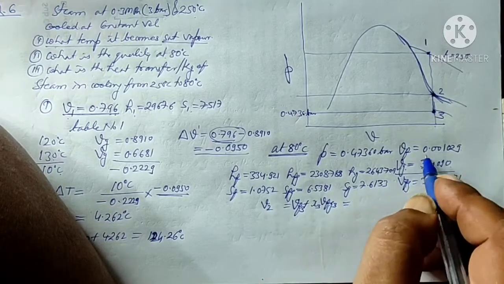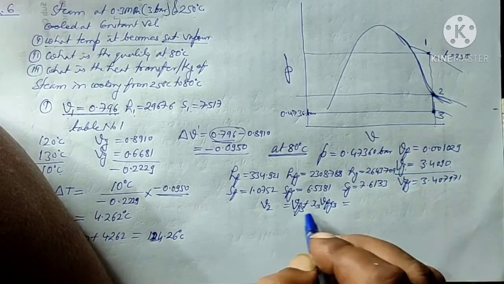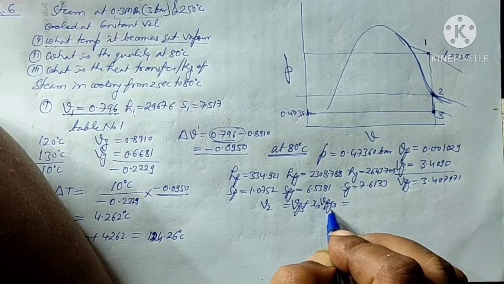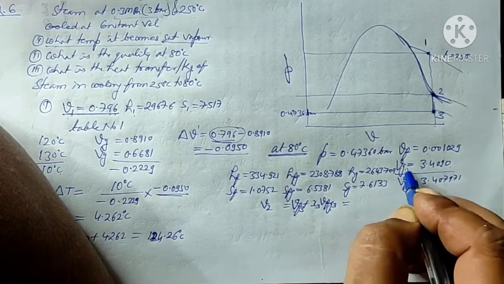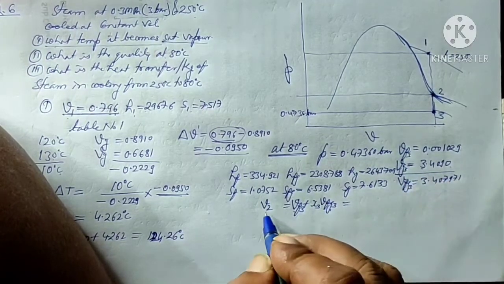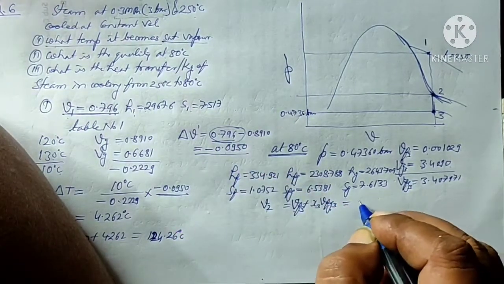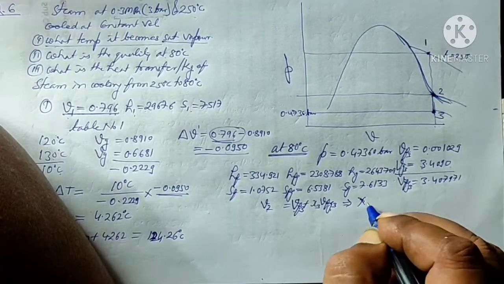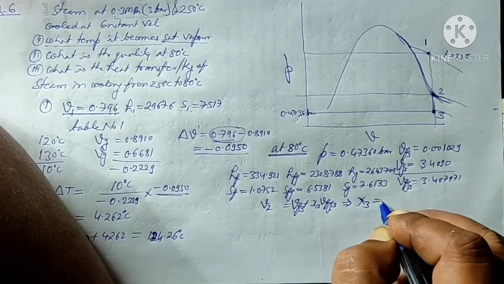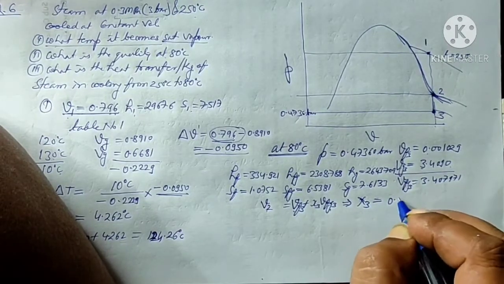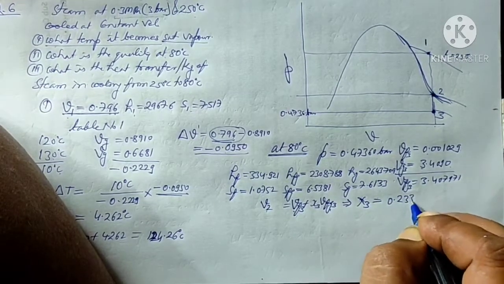Substituting the values of Vf and Vfg at point 3, and V2 equal to 0.796, we can calculate X3 as 0.2332.